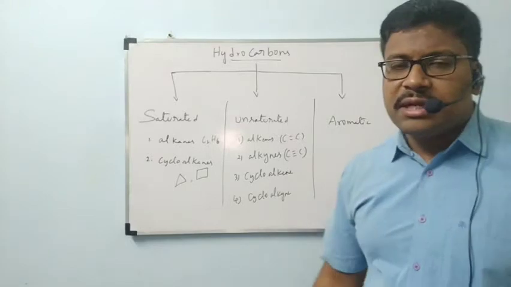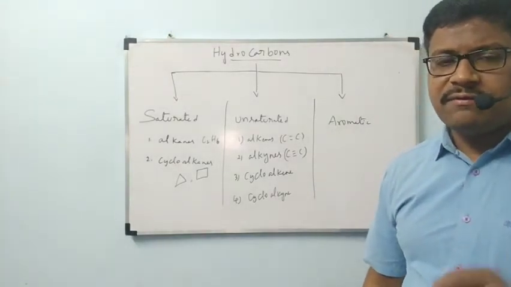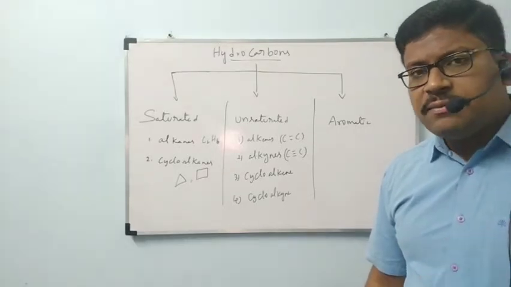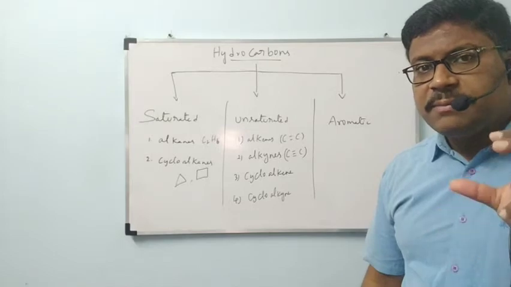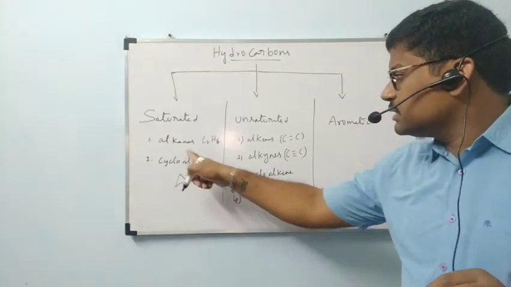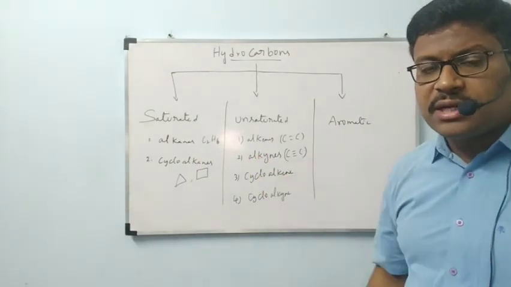Next, aromatic hydrocarbons. Aromatic hydrocarbons are a typical type of hydrocarbons. Regarding aromatic hydrocarbons, there is a separate concept after completion of alkanes, alkenes and alkynes, under the separate heading aromatic hydrocarbons.